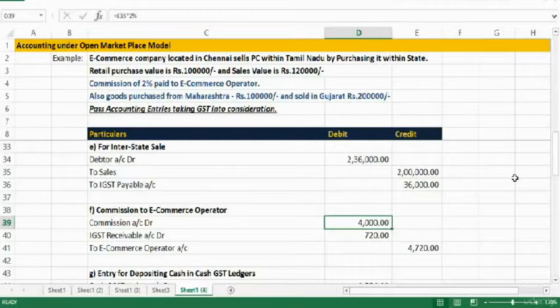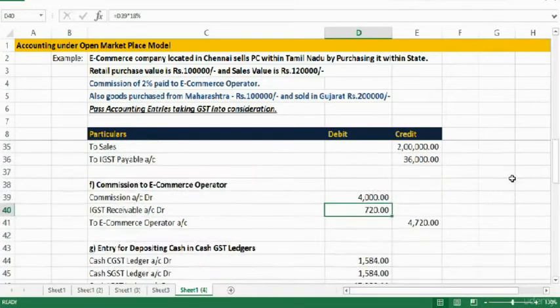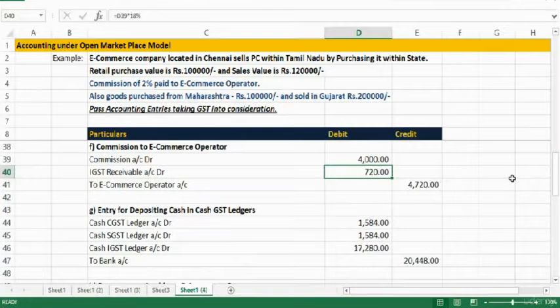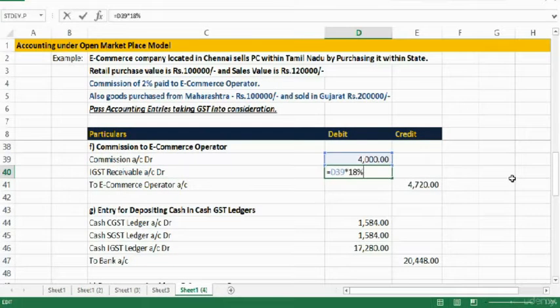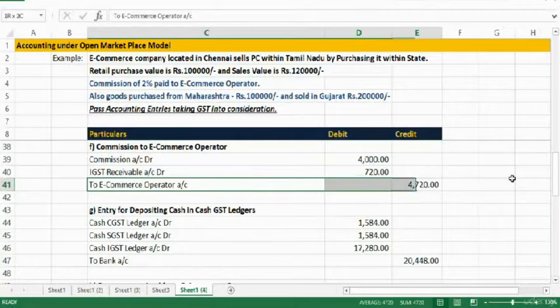On this we have to pay IGST, so that is accounted by debiting IGST receivable account 4,000 into 18%. Now these two amounts are payable to the e-commerce operator, so let us credit the e-commerce operator account by the sum of those two, 4,720.